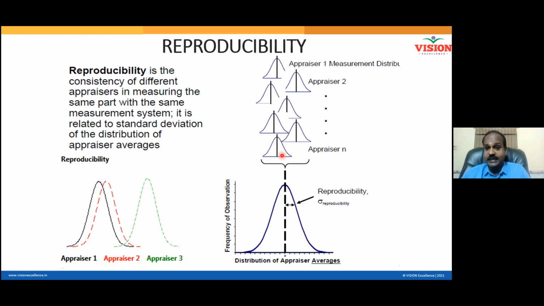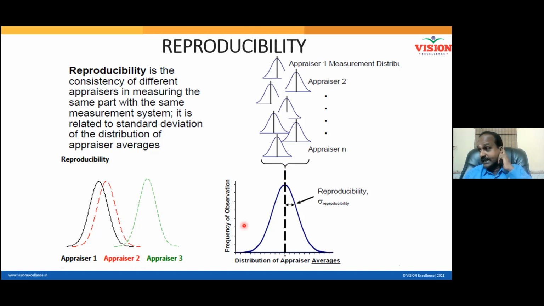In order to visualize the reproducibility error, I will use only the average of the readings. Let's say there are 10 appraisers involved. How many averages will I have? I will have 10 averages. With the 10 averages, can I calculate the average of the averages? Possible? Yes, sir. What you are seeing here in the black color is called the grand average.